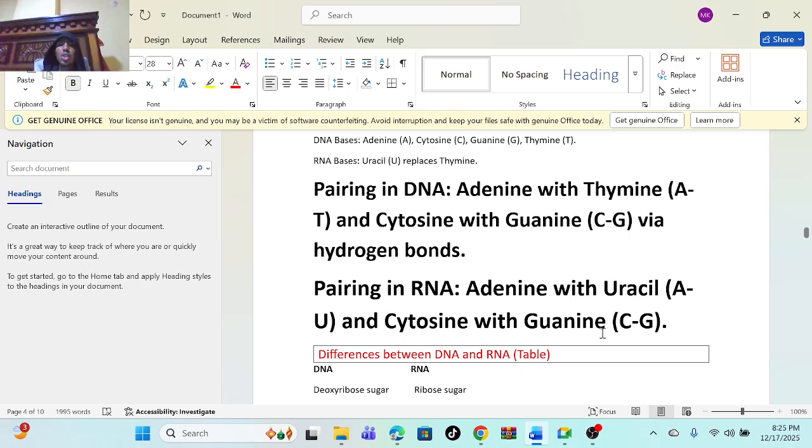This question is tested in 2 ways in an exam situation. Number one, they can tell you to state the pairing of the DNA. They give you DNA and ask how the bases pair. Number two, they give you the pairing of DNA, or they give you the pairing of RNA.